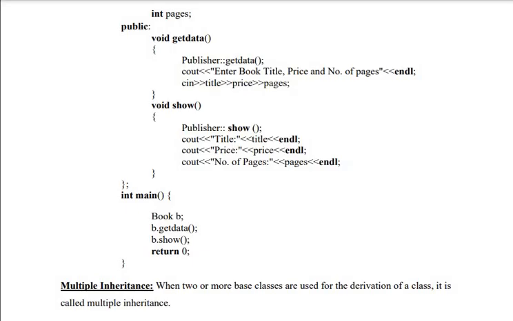Now in show also, publisher show. Now you create the object to the derived class, book: b dot get data and b dot show. And this notation is required if I use the same member function name in the base class as well as the derived class.